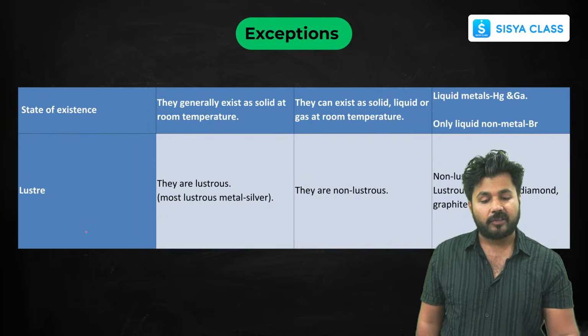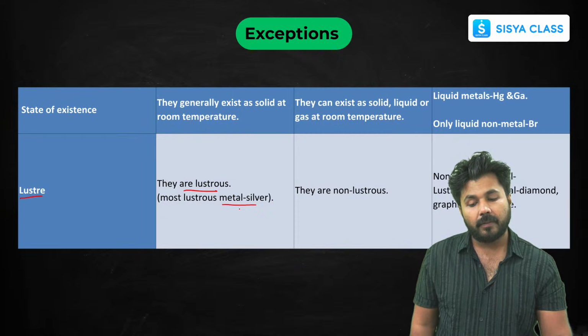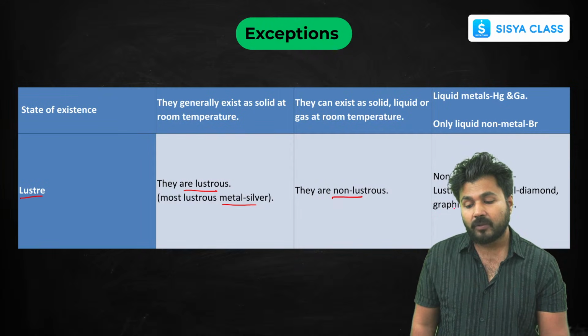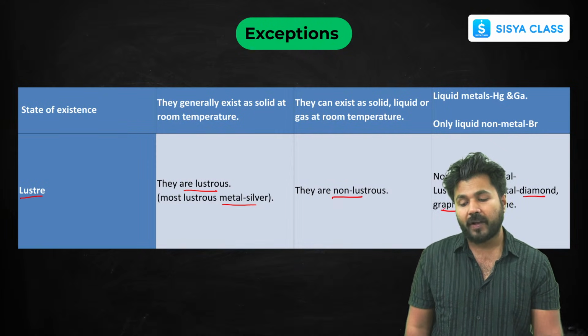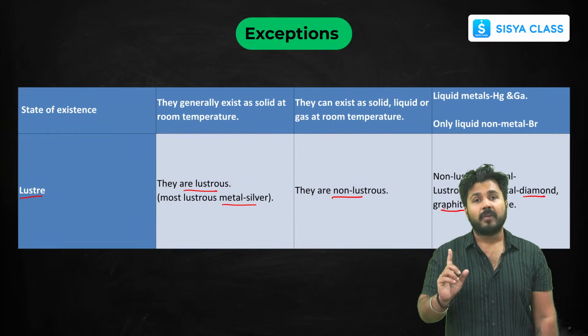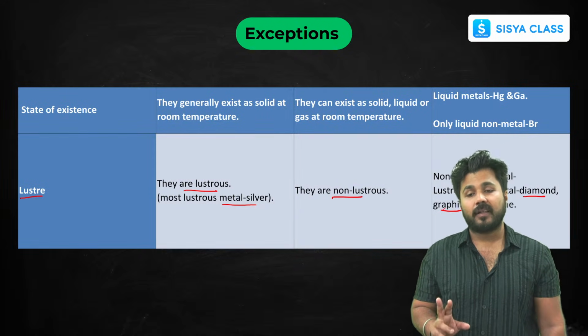And the last one is luster. Mostly metals are lustrous like gold and silver. Non-metals are non-lustrous, but there are exceptions: graphite, and iodine. Diamond and graphite are allotropes of carbon, and iodine. Iodine is very important. This has been asked in previous exam papers, that iodine is the non-metal that is lustrous.